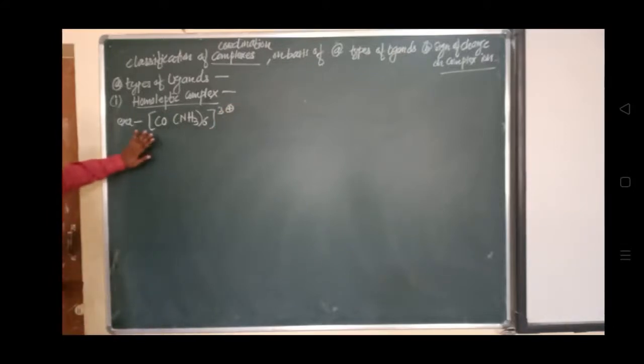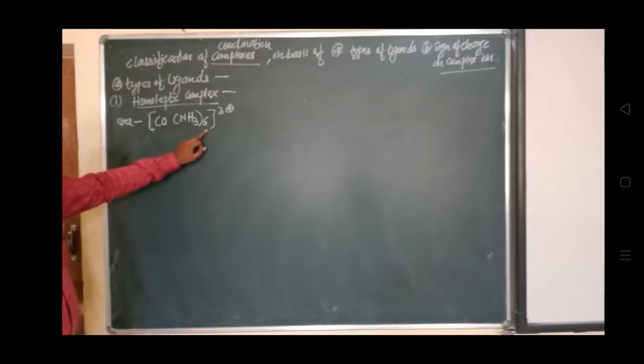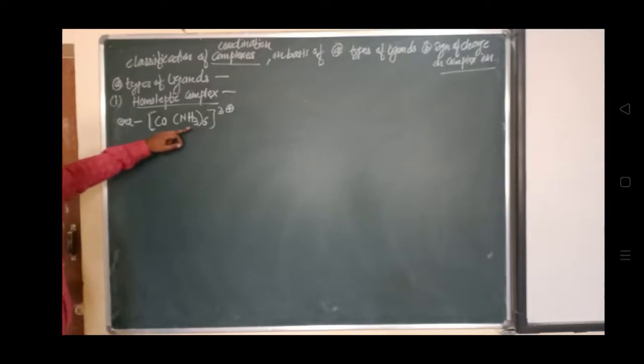Observe this complex ion. NH3 is the ligand attached to this cobalt. How many molecules of NH3 are present? Six. Apart from NH3, ammonia, is any other ligand attached to this cobalt? No. Only one ligand is attached, but six times. That's why it is called a homoleptic complex.